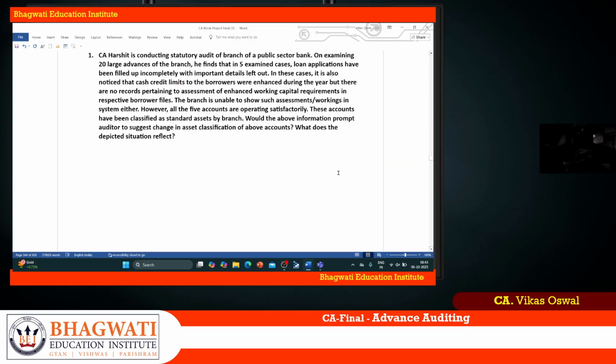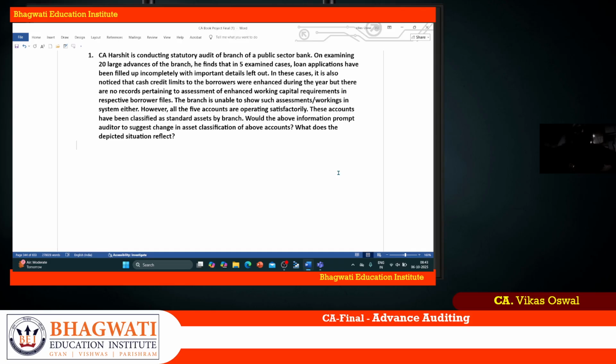CA Harshit is conducting a statutory audit of a branch of a public sector bank. On examining 20 large advances of the branch, he finds that in 5 examined cases, loan applications have been filled up incompletely and with important details left out. So there is an incomplete filling of the loan applications and details are left out.